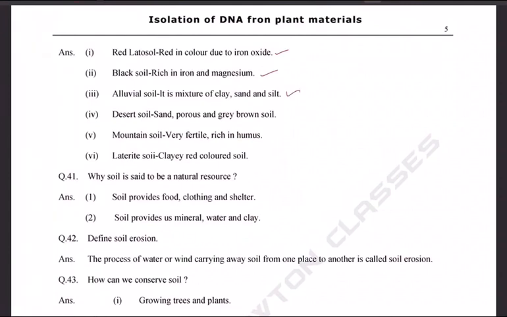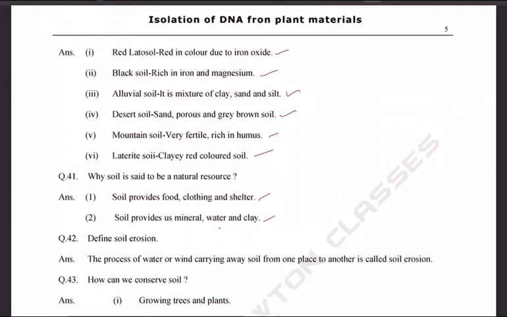Last, name different types of soils. Answer: red soil, red in color due to iron oxide; black soil, rich in iron and magnesium; alluvial soil, a mixture of clay, sand, silt; desert soil, sand, porous; grey brown soil; mountain soil, very fertile, rich in humus; and laterite soil, clay, red soil color.